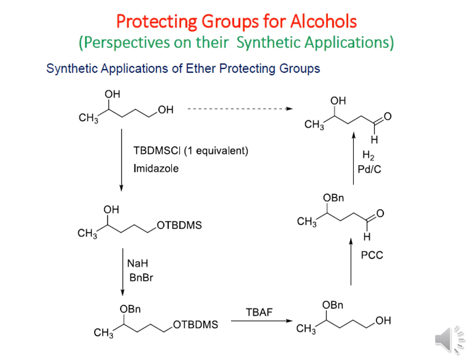And then if we give PCC, pyridinium chlorochromate, the primary alcohol group is converted into aldehyde. Then we can give hydrogen and palladium on carbon, which can remove the benzyl protection and get the secondary alcohol back. So this is a strategy where we oxidize the primary alcohol while the secondary alcohol remains unreacted. This is the strategy that should be employed for this purpose.